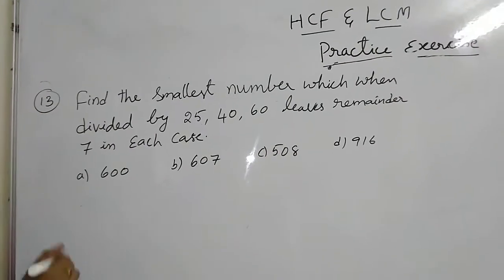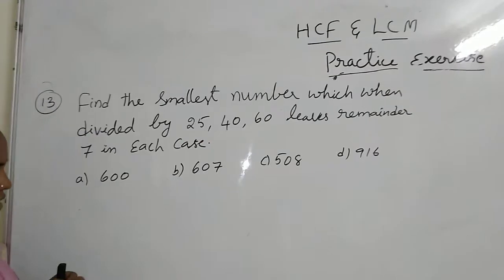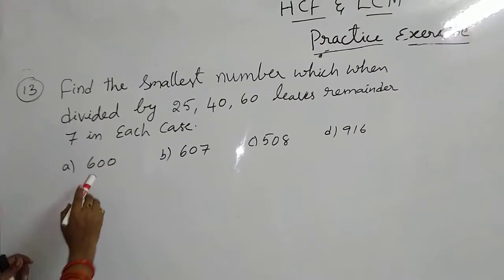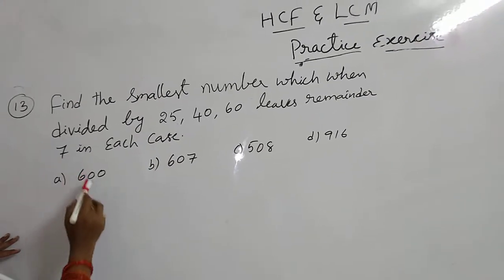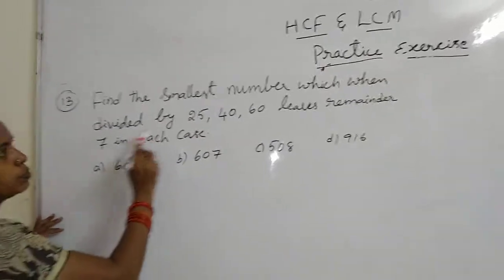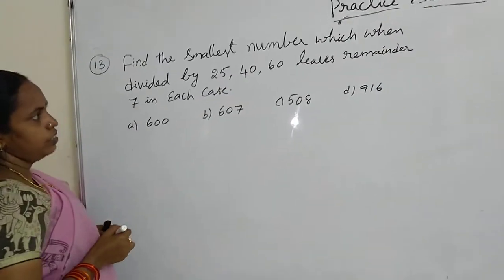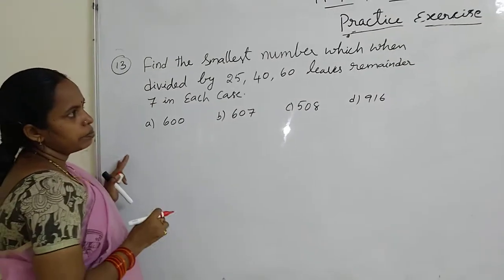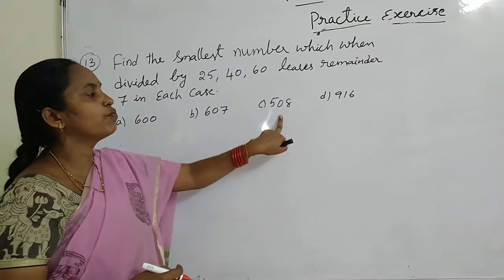So for getting the LCM, we subtract 7 from it. So in the options, when we subtract 7, it should be exactly divisible by 25, 40 and 60. The least number is 508; when subtracted, we get 501.